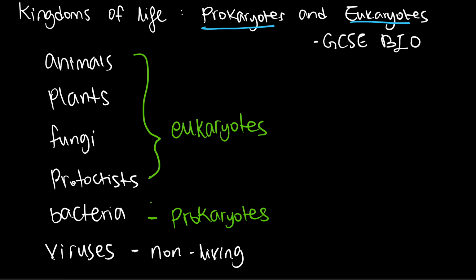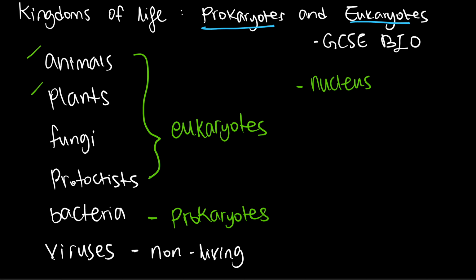Well, look at the commonalities between things in the eukaryote section. We have animals and plants. Maybe you don't know much about fungi, but at least with animals and plants, you know they have a cell. What am I saying? They have a nucleus. They have a distinct nucleus. So, eukaryotes, simply put, are just cells that contain their genetic material, DNA, enclosed in a nucleus. In other words, it has a nucleus.